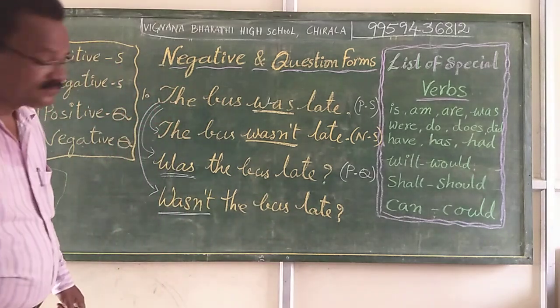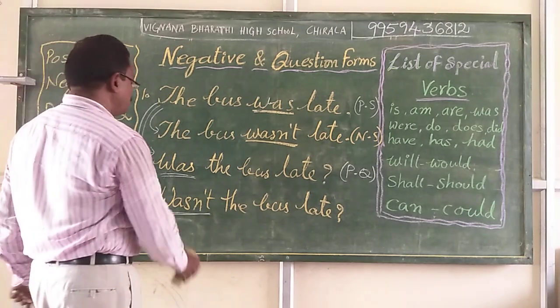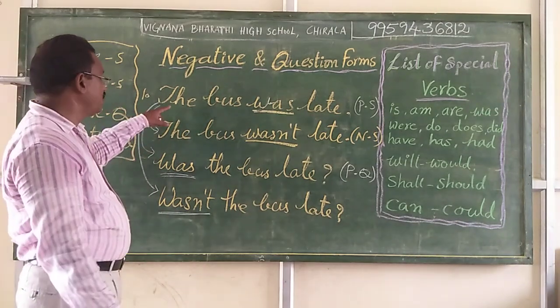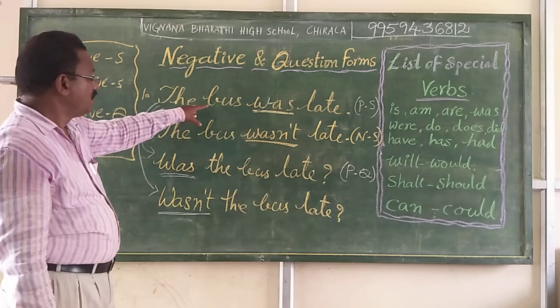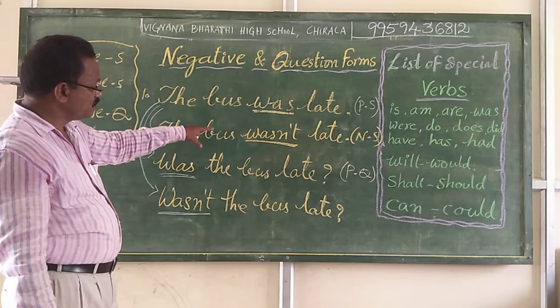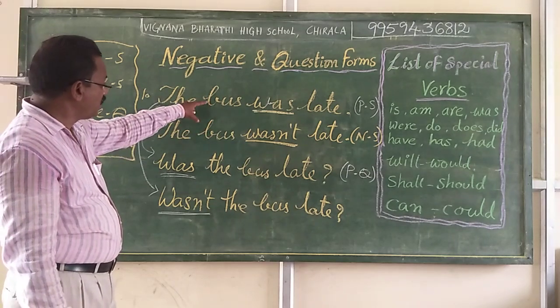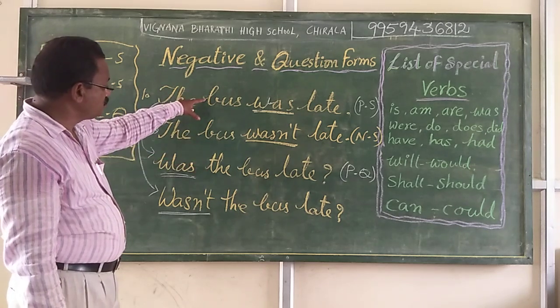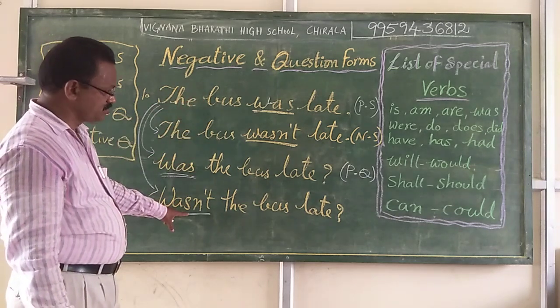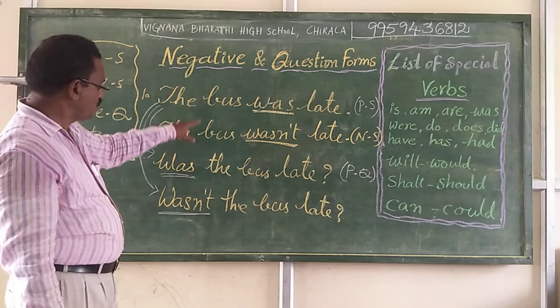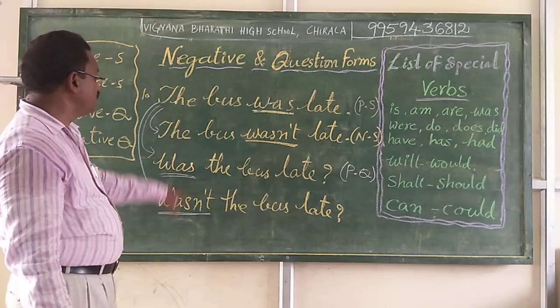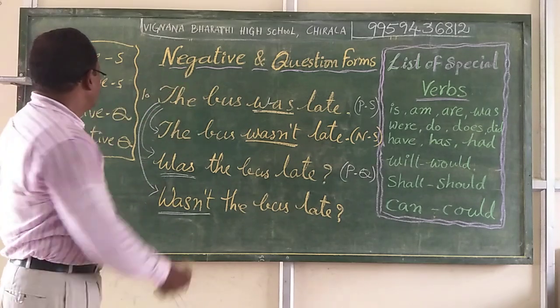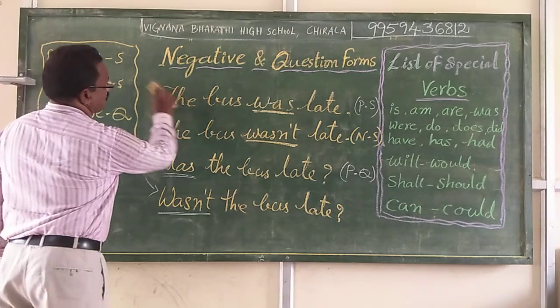This is one sentence for a better understanding of changing the positive statement to the negative statement, the positive statement to the positive question form, and the positive statement to the negative question form. So 1, 2, 3, 4: four model sentences. For each sentence we can write like this.